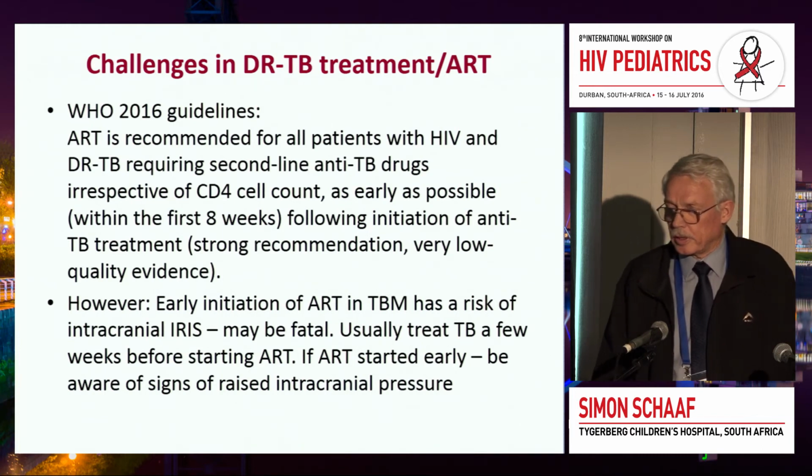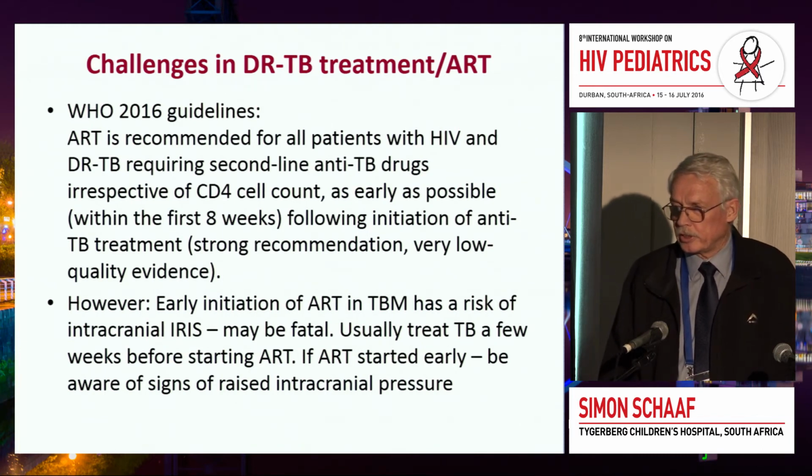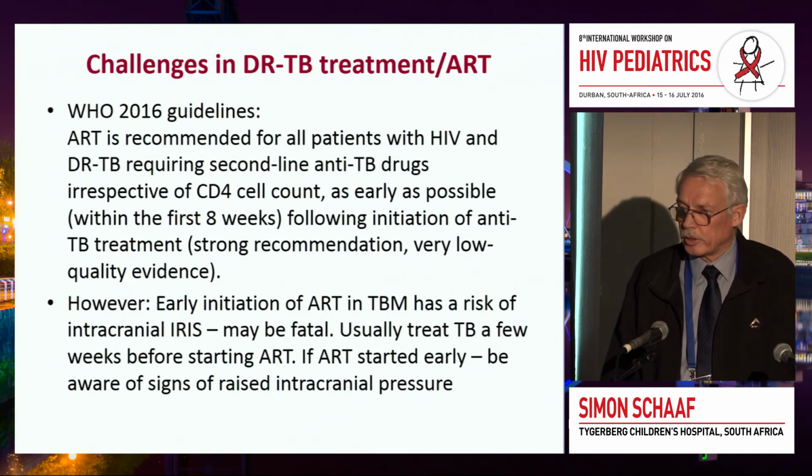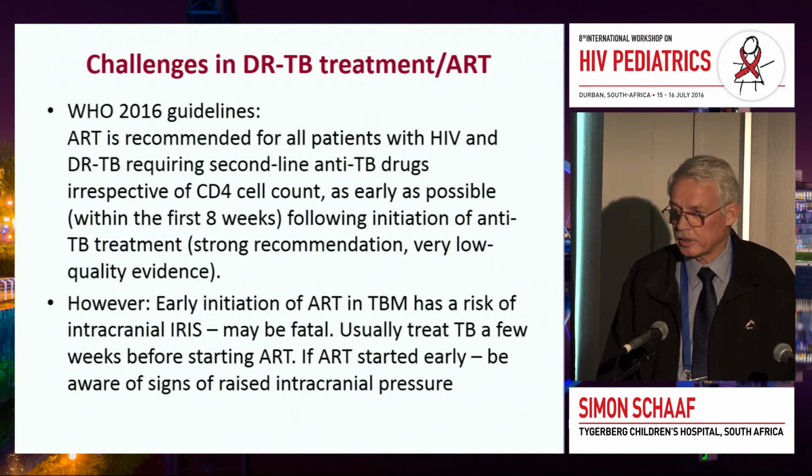So the WHO 2016 HIV guidelines say ART is recommended for all patients with HIV and drug-resistant tuberculosis requiring second-line anti-tuberculosis drugs, irrespective of CD4 count and within the first 8 weeks of treatment. And that is correct. We put them on treatment as quickly as possible. We would usually start within the first 2 weeks.